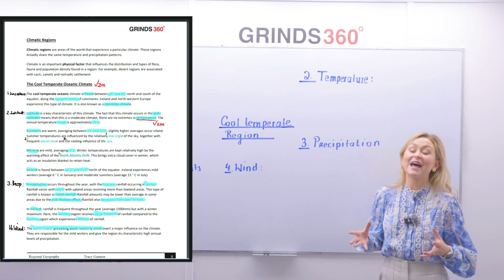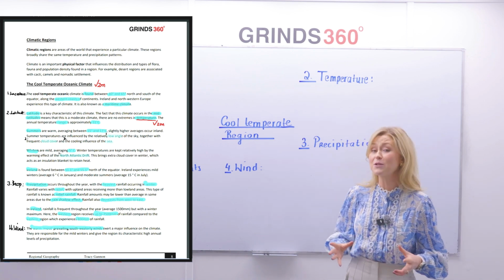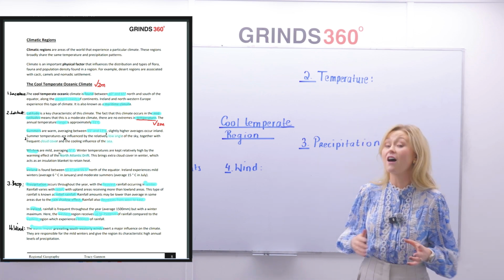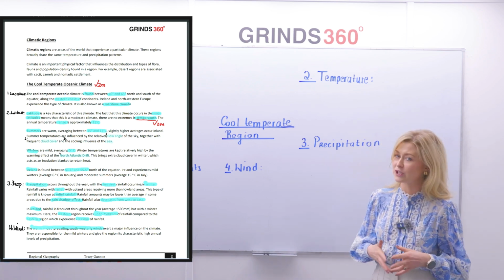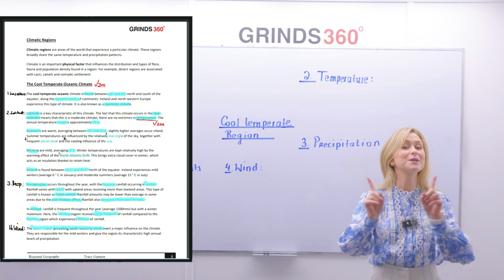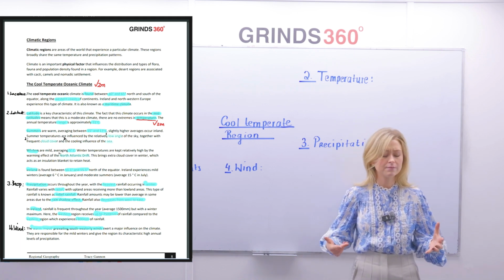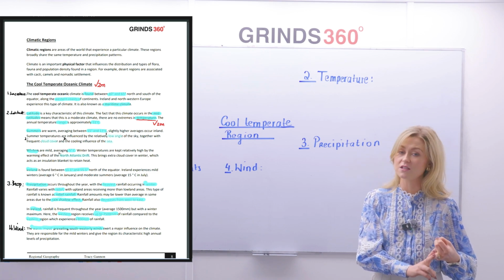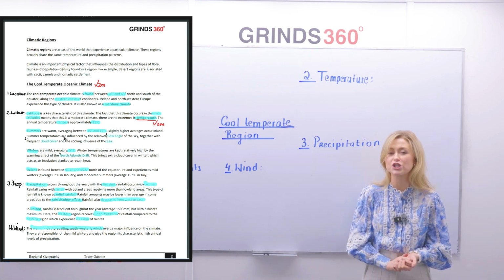So the cool temperate oceanic climate is, highlight the word found, and highlight 40 to 65. It's found between 40 and 65 degrees north or south of the equator, along the, highlight the word western, the western coast of continents. Ireland and Northwest Europe experience this climate type, and it's also commonly known as, highlight the word maritime climate. Oftentimes you'll hear the word maritime climate. So what have we there? Location, 40 to 65. Number 2, we said western coast of continents. And number 3, we said it's also referred to as a maritime climate. 3 important things about its location.